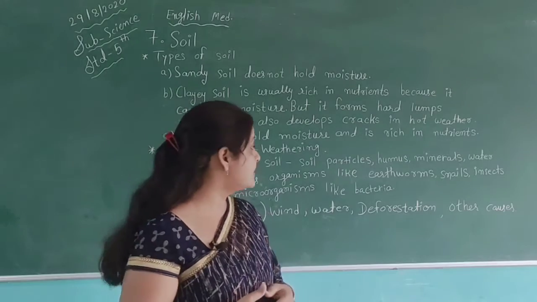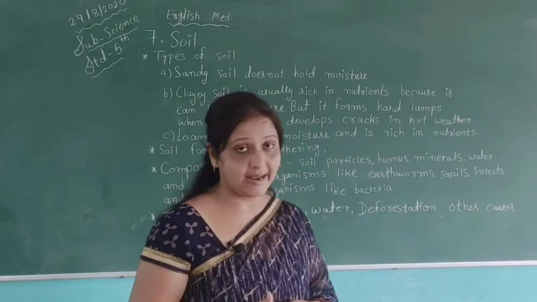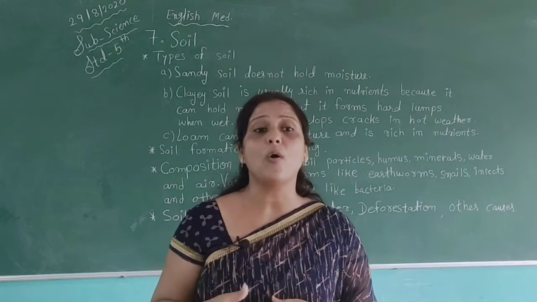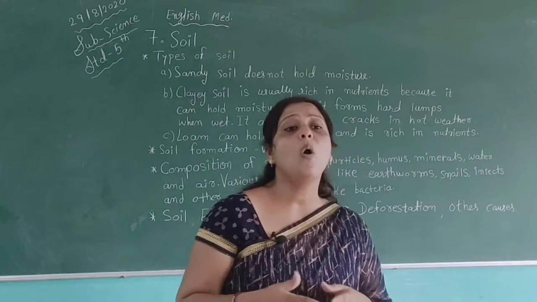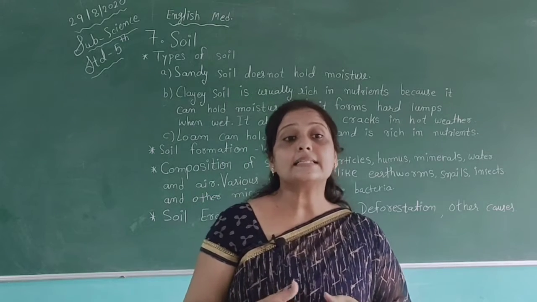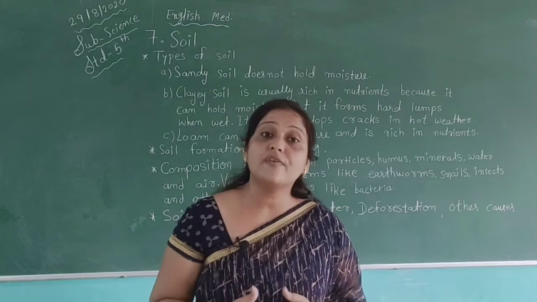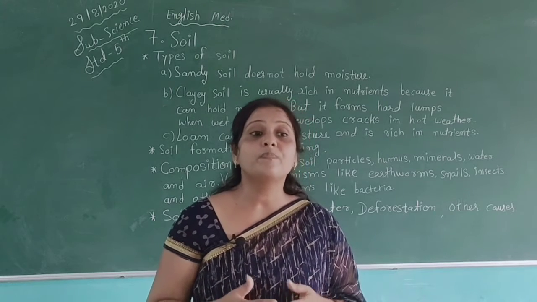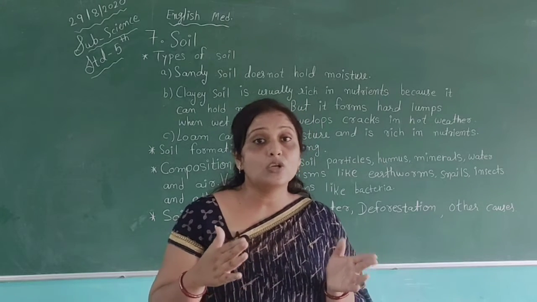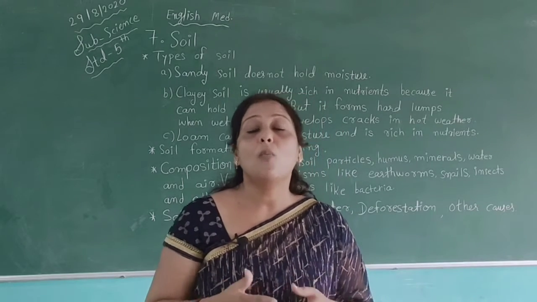Soil particles, then humus, minerals, water and air. They are different types of components. We also have organisms like earthworms, snails, insects and other microorganisms like bacteria, which are very useful to us. Fungi are also found in soil. Among these,